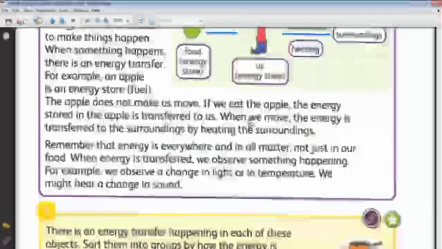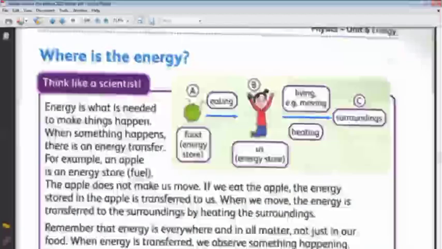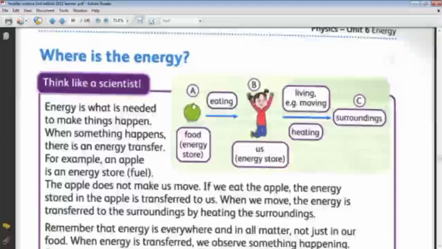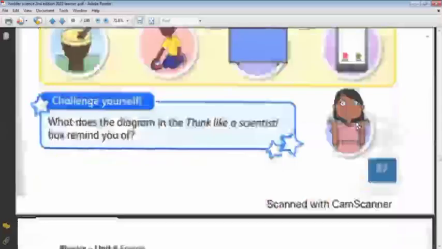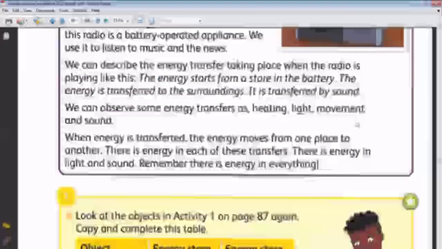The apple contains energy, and when we eat, the energy is transferred from this apple to our bodies. And then when we move, the energy is transferred from our bodies to the surrounding. So there is energy flowing or energy movement from one object to another object when the energy is transferred. Okay? You understand, Saba? Okay.